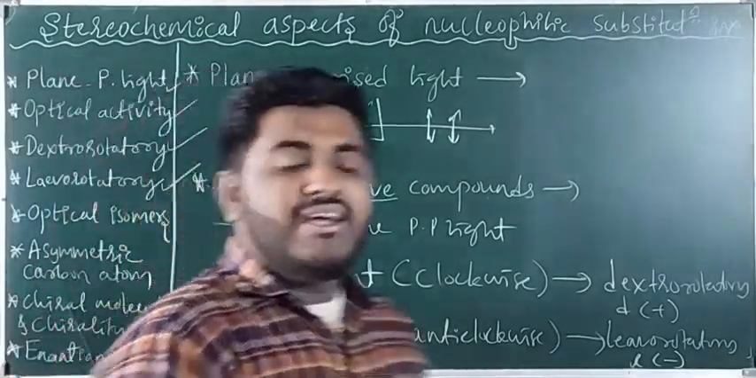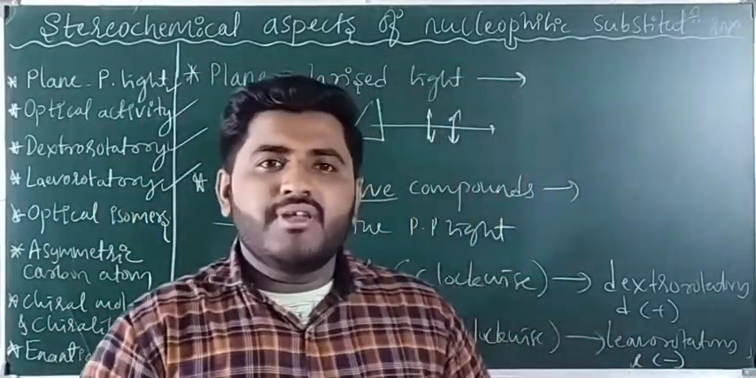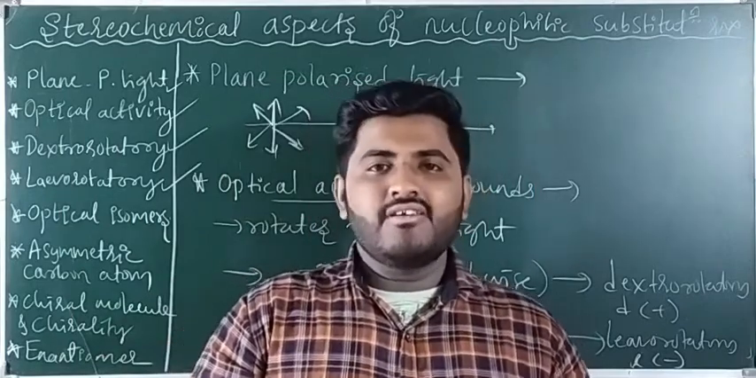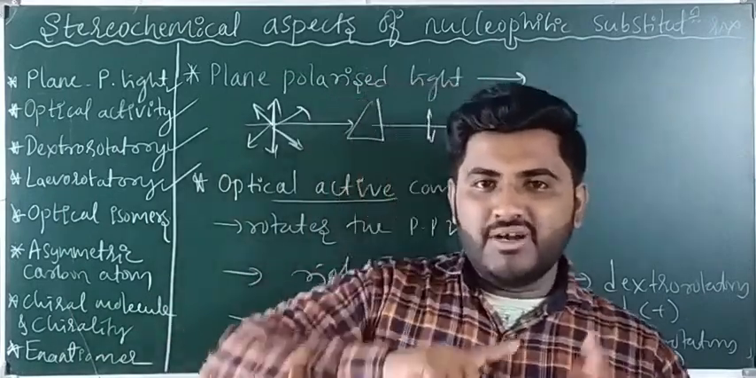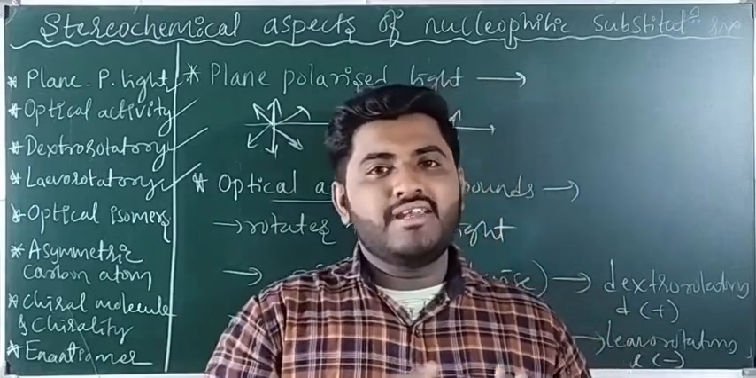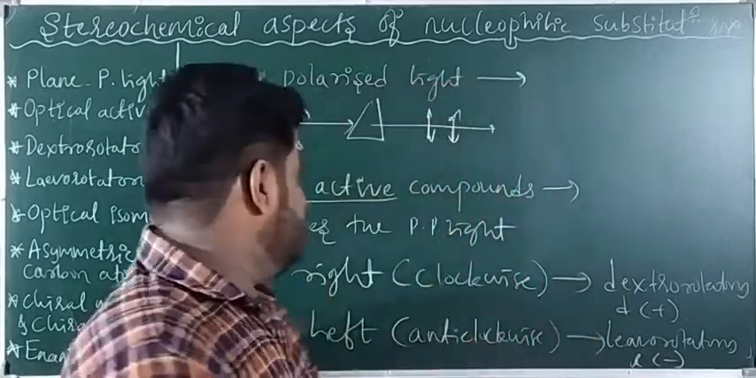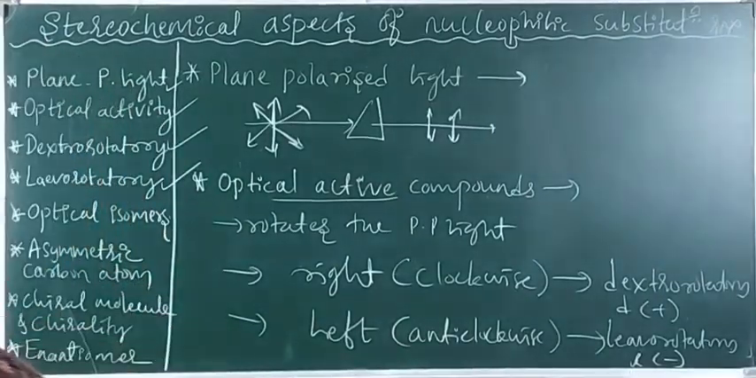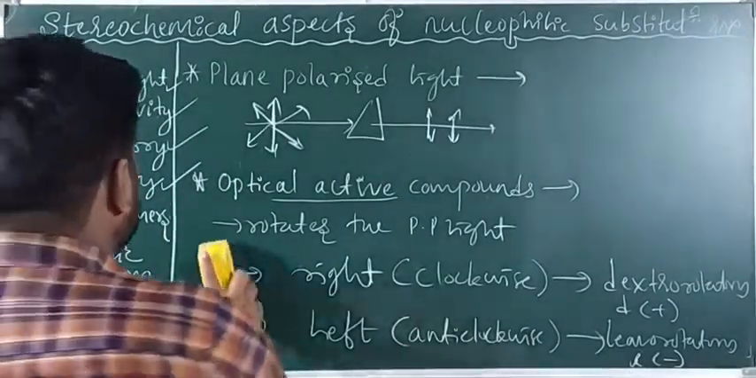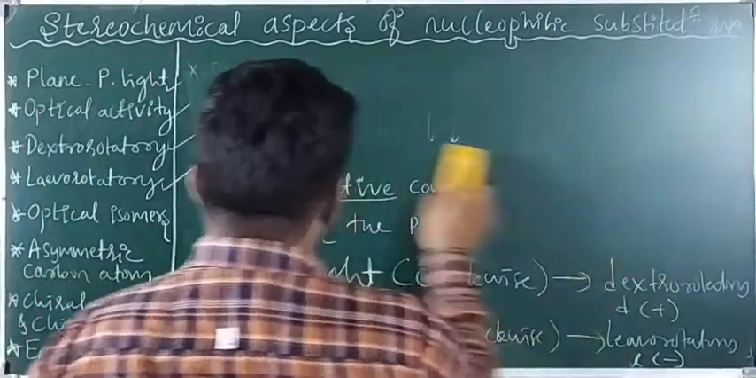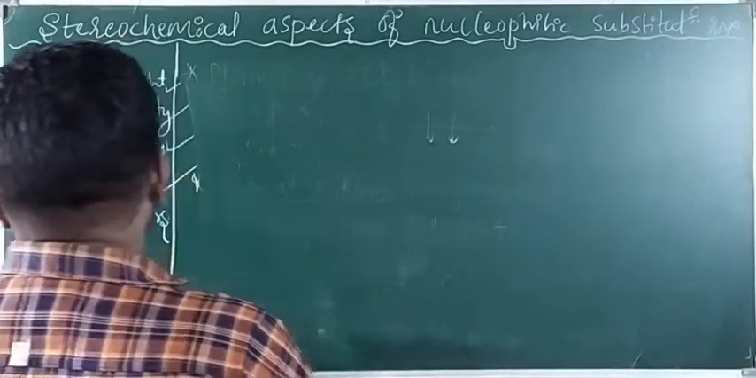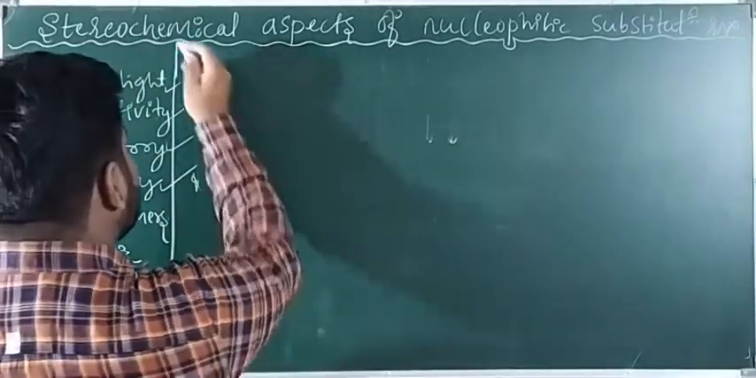Next one, optical isomers. Optical isomers are two or more compounds having the same molecular formula but rotating the plane polarized light in different directions. Such compounds are called optical isomers.